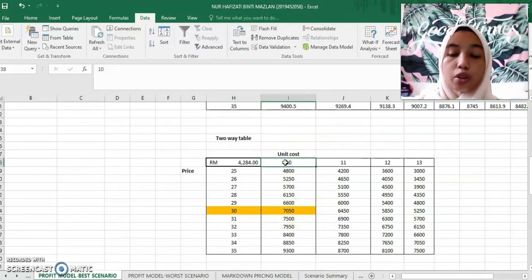So for me it's impossible because I am new to my business. 10 ringgit is not suitable for me to get from the supplier of my product.